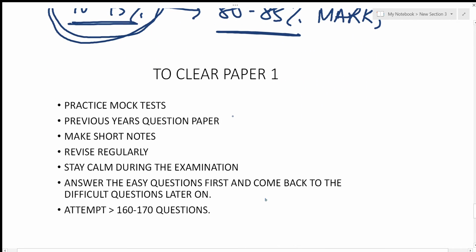Now, in order to clear paper one, you have to do a lot of practice. I would suggest you give at least 25 full length mock tests. Don't compromise on these mock tests, because these are the only tools that would help you score a lot of marks in SSC JE paper one. So, give full length tests.